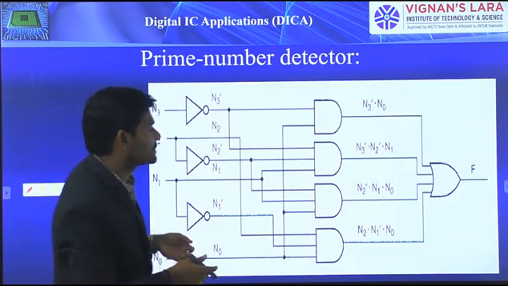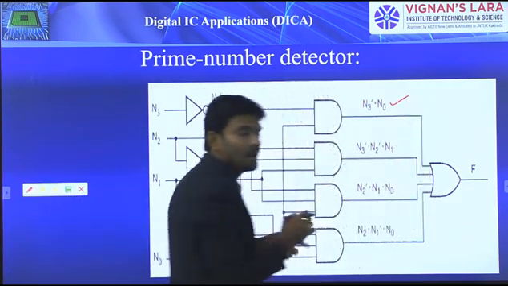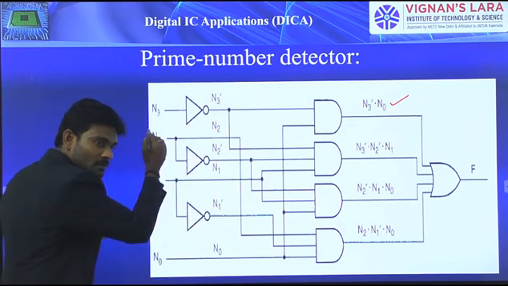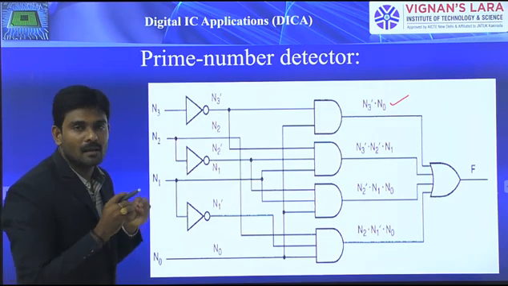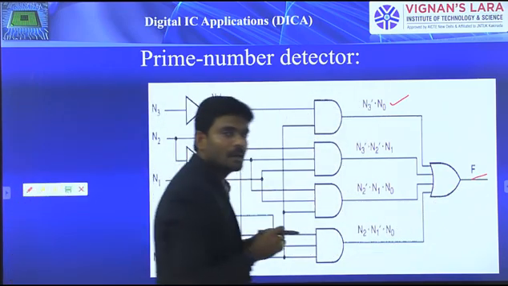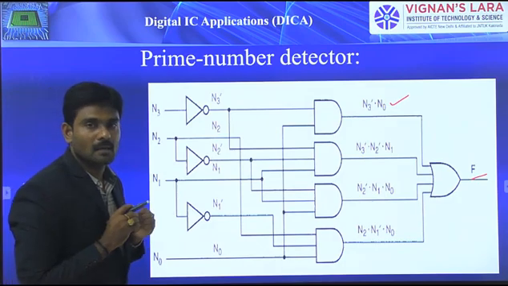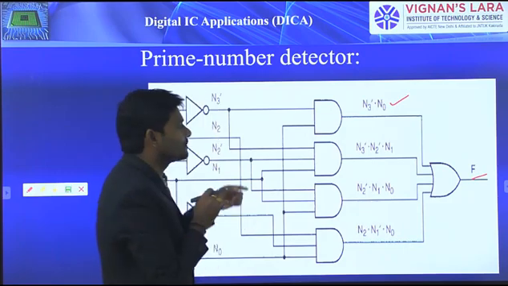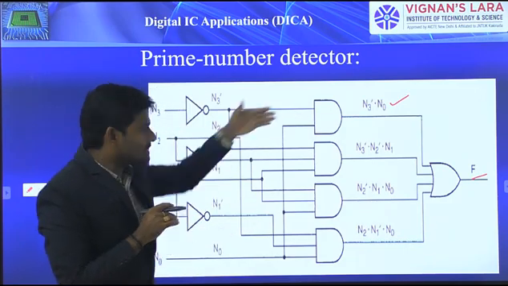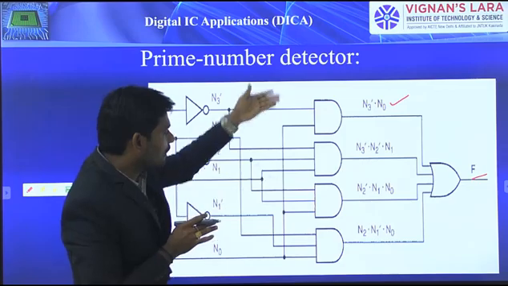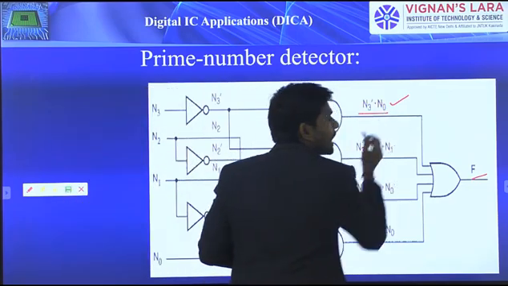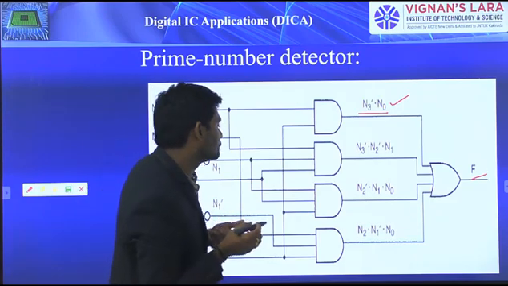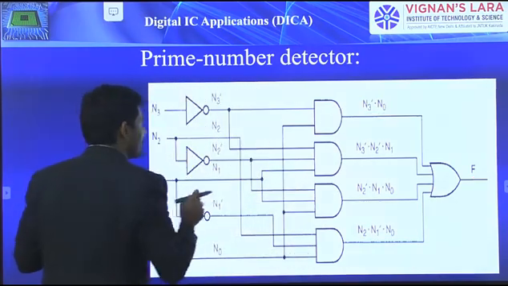In this example, I am going to start from this particular level. That means up to here, these are all the inputs. All these inputs we described in the entity declaration part, and this output we also described in the entity declaration part. Next, any level we can start with; here we are going to start with this. Because of that, we need to know the Boolean expressions at that stage. Here we already derived N3 bar and with and not. That is the first one, which we need to describe first.